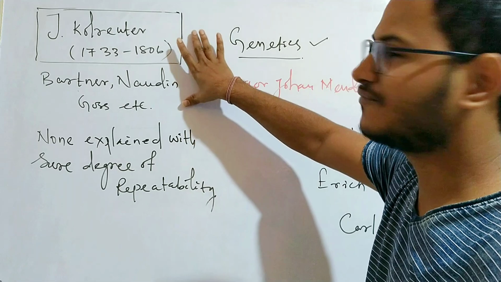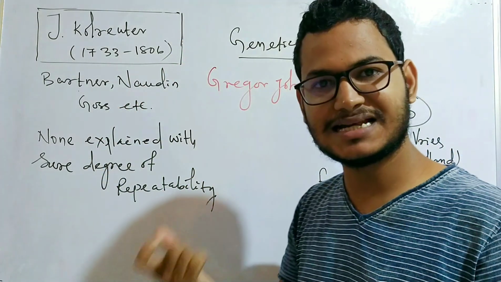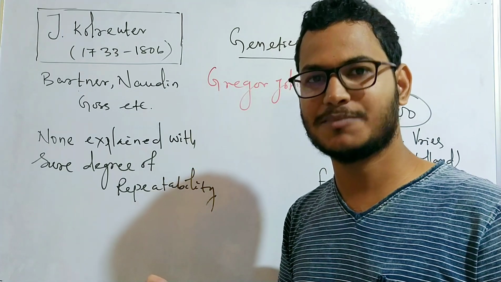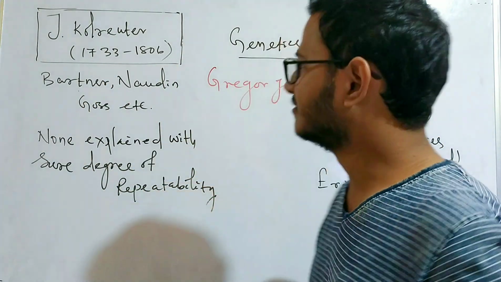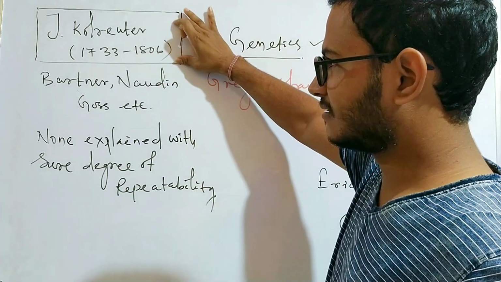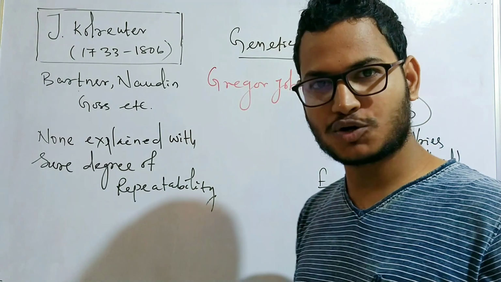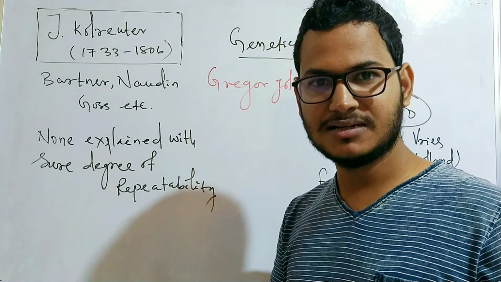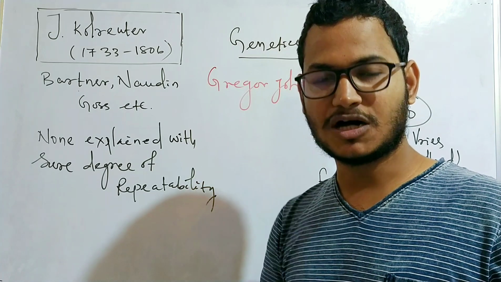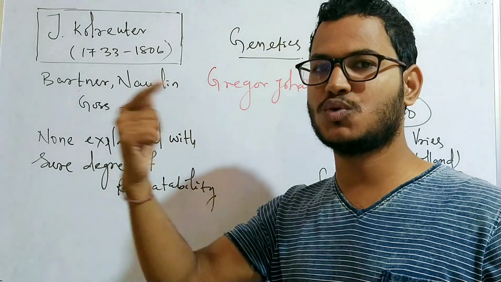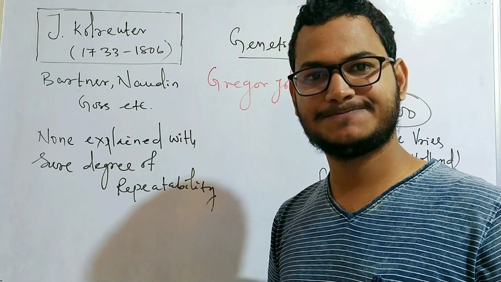Look at this part of the board. Here I have the name of some scientists who worked on genetics before Gregor Johann Mendel. They worked during the pre-Mendelian era. J. Kölreuter first worked on tobacco plant and found that the parental character transfers to the offsprings. The offsprings may be similar to either of the parents or intermediate between the two parents.